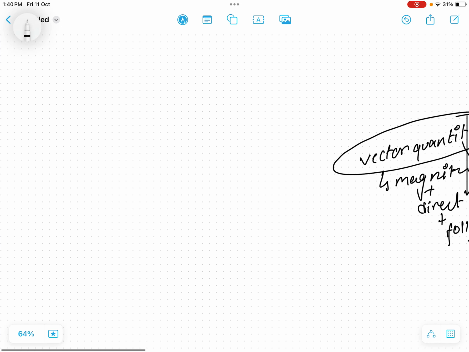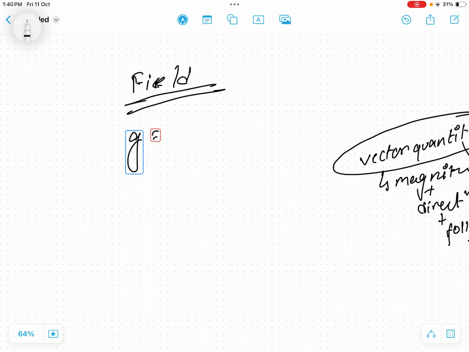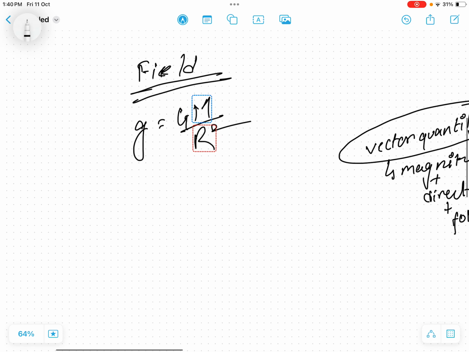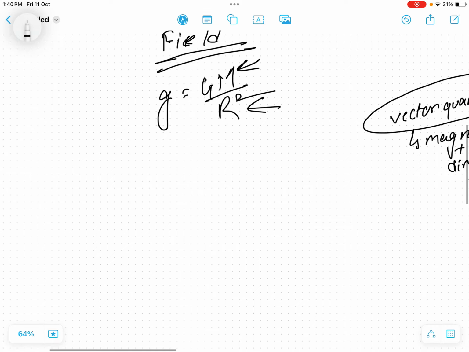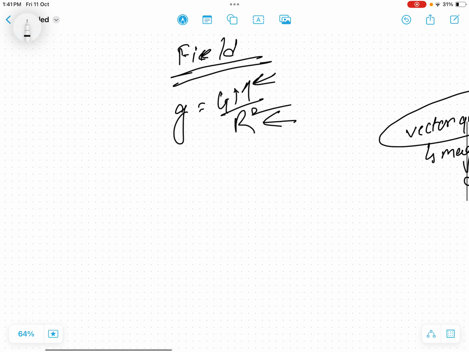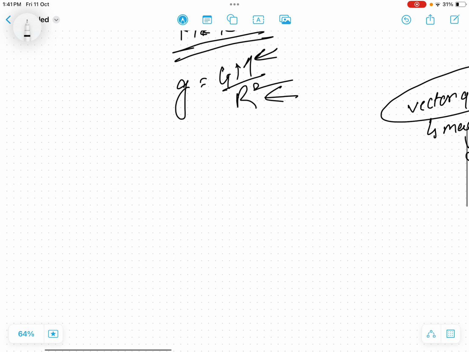So let's talk about the field. It is just denoted by G, and its equation is given as G m upon r square. Same thing: m is the mass of a single planet, and r is the radius of that planet. So this is what it is, and now what's the force experienced?